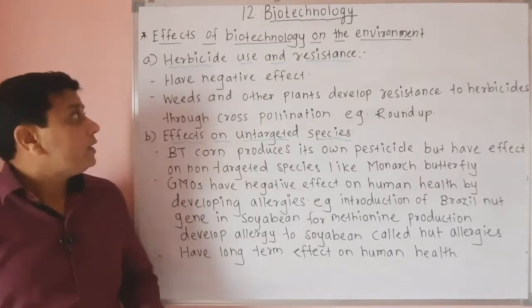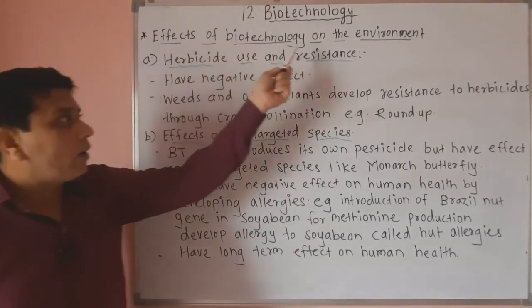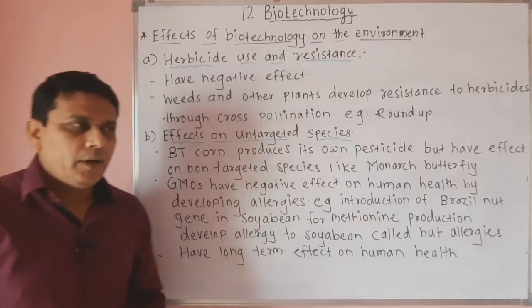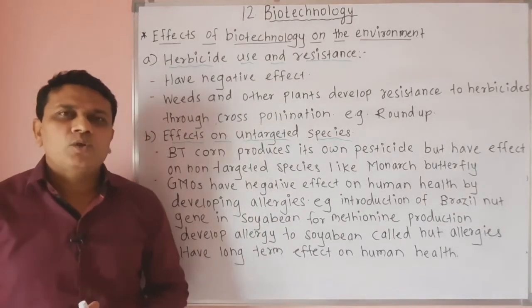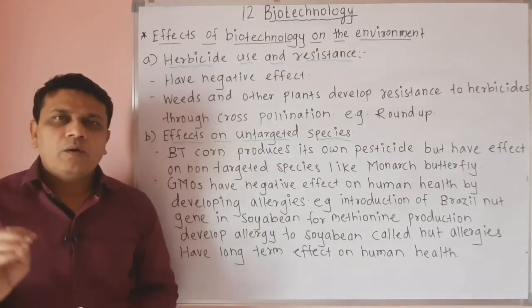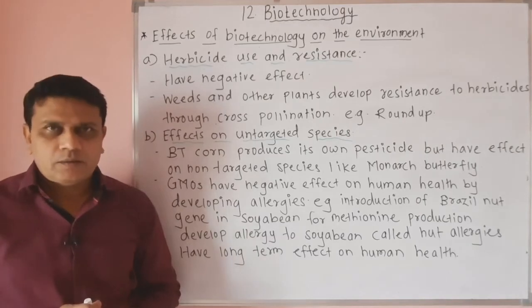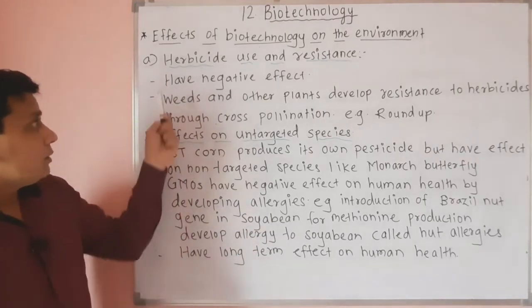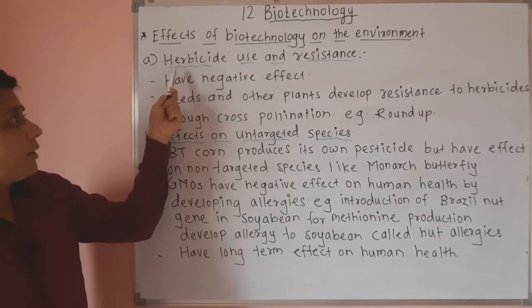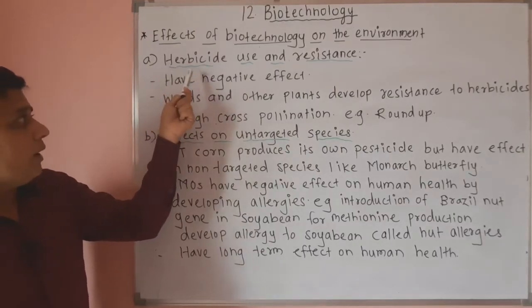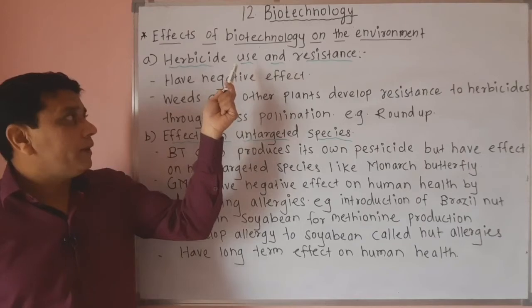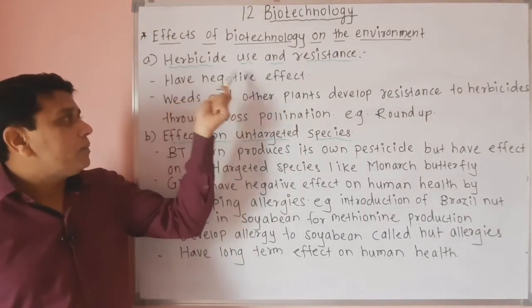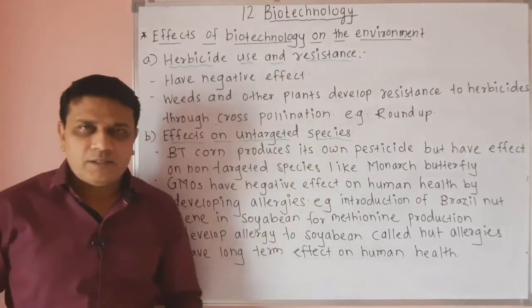Then the next topic is effects of biotechnology on the environment. So indiscriminate use of biotechnology causes harmful effects to the environment. The first harmful effect of biotechnology on the environment is herbicide use and resistance.